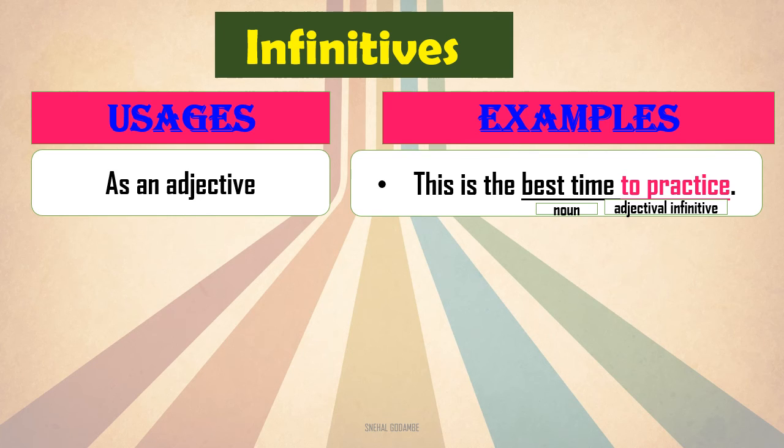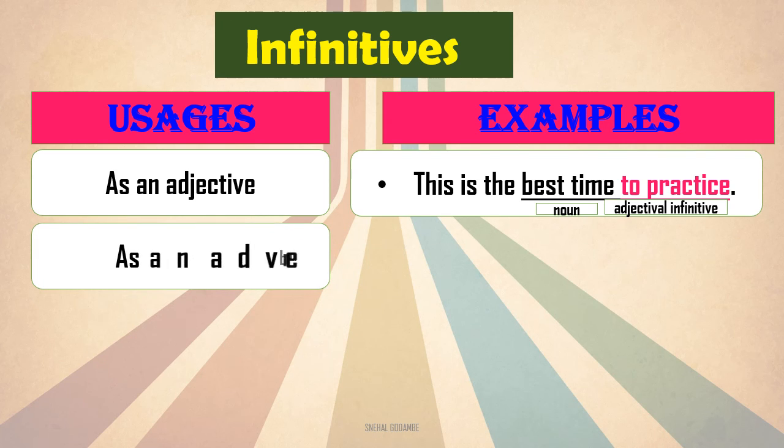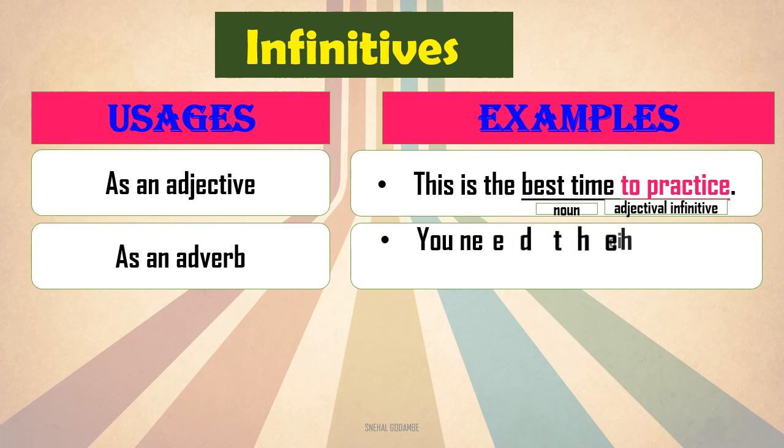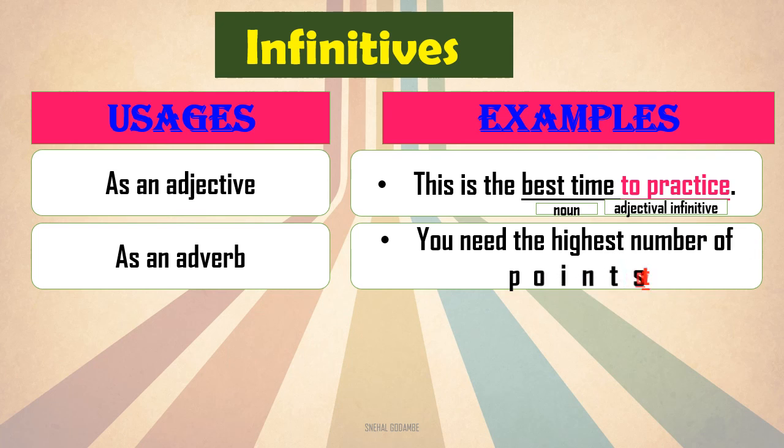This is the best time for what? To practice. Okay, so here to practice is an adjectival infinitive verb form. Then next comes the adverb. It can be used as an adverb in the sentence. Look at the sentence. You need the highest number of points to win. So here to win is an adverbial infinitive.